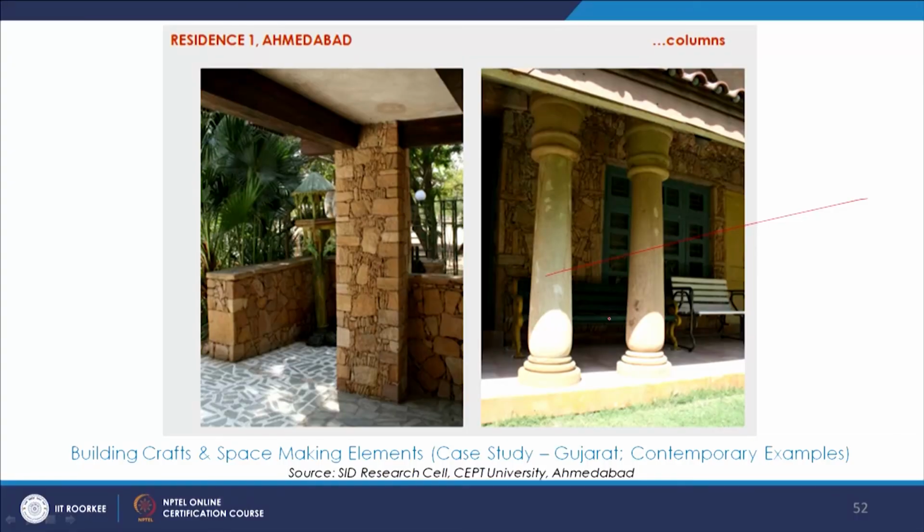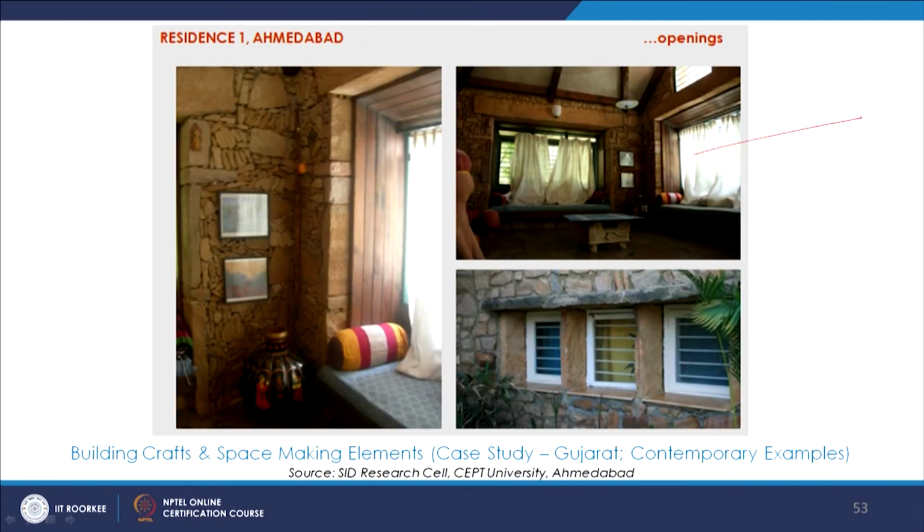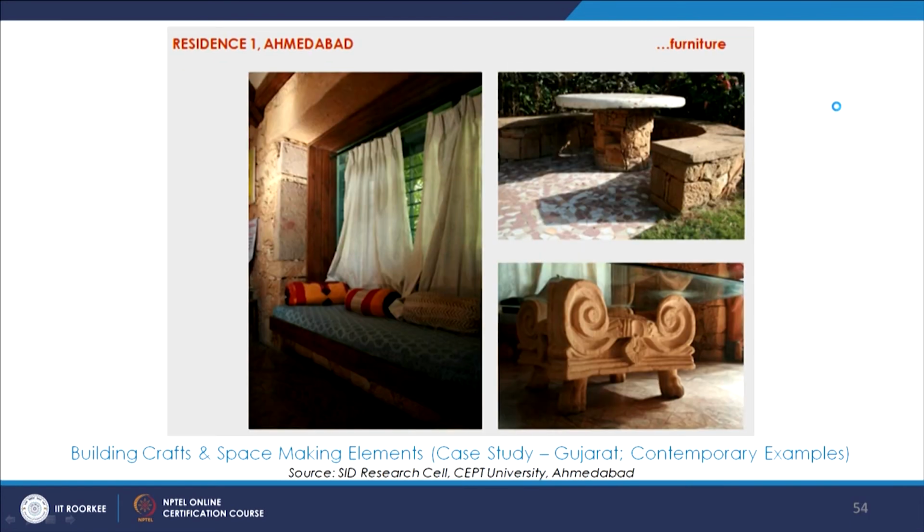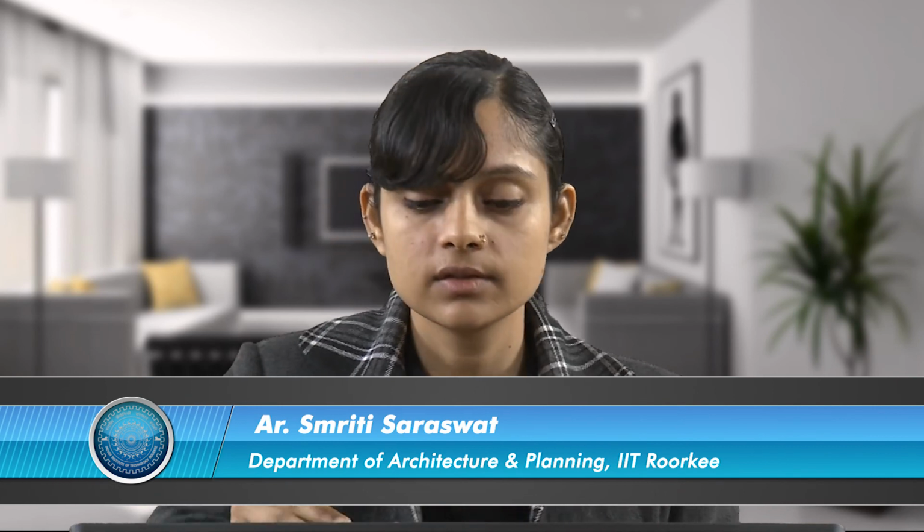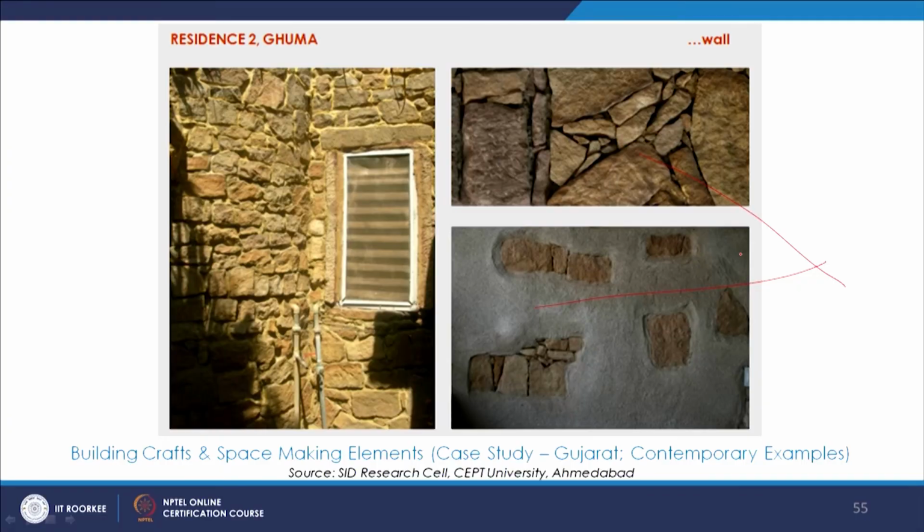Then we are talking about the columns here, openings, the furniture we see over here, which is so much a part of the landscape and the entire vocabulary that we see here in the architecture. It has some cohesiveness just by virtue of the kinds of elements that have been chosen and the way they have been treated and designed.